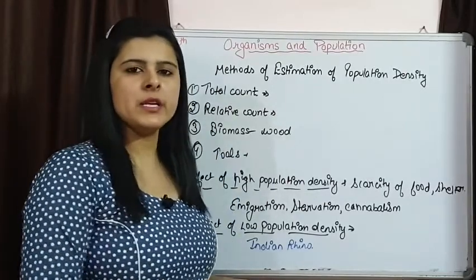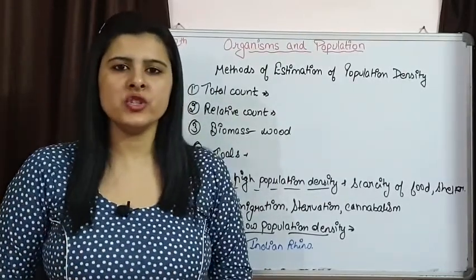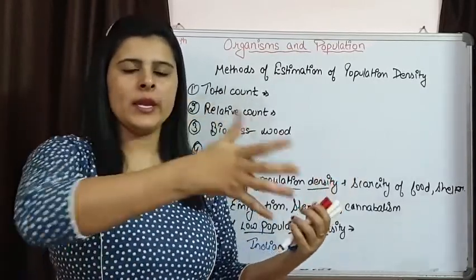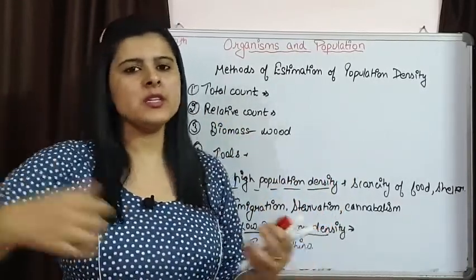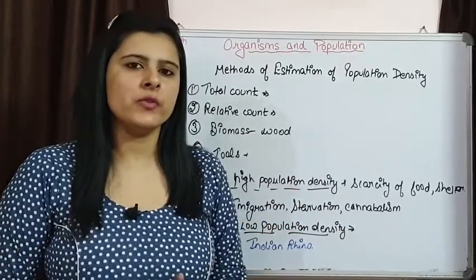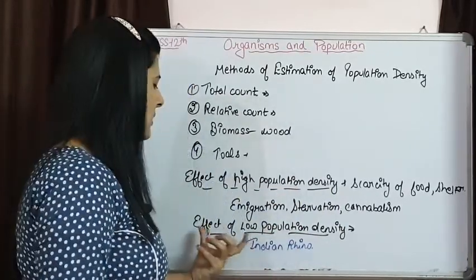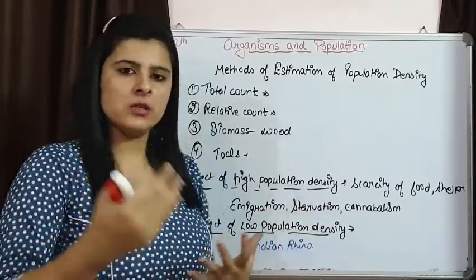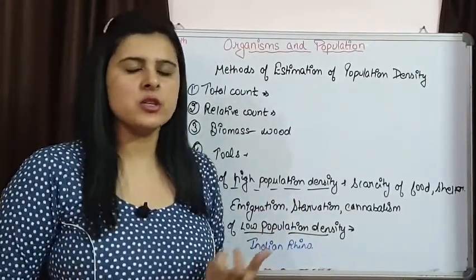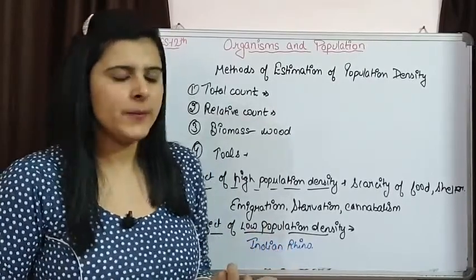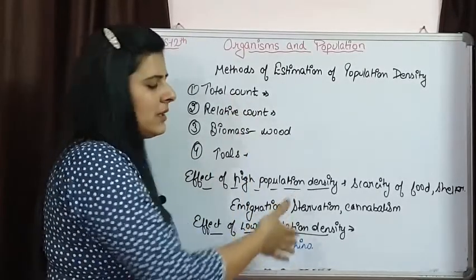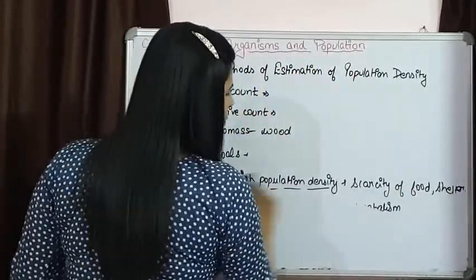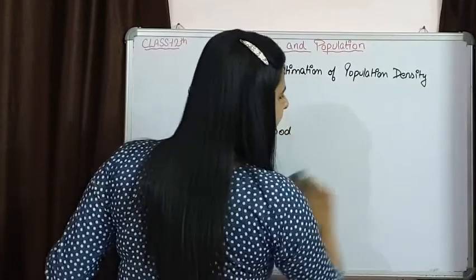Same thing can happen in plants that are involved in cross pollination. If population density is very less, they are going to be very far away from each other, and the chances of pollination are going to be very less. This is how the small population density is going to be harmful. The chances of coming of new organisms, reproduction is going to be very less. So this is another attribute of population. The other two attributes of population are birth rate and death rate.